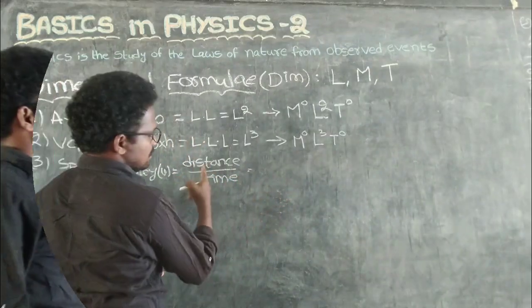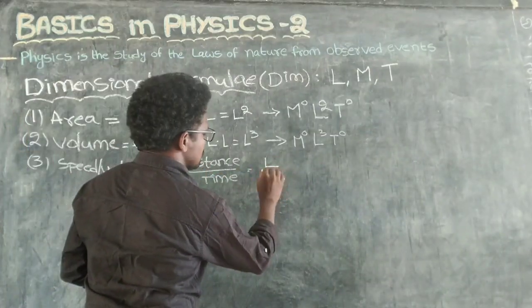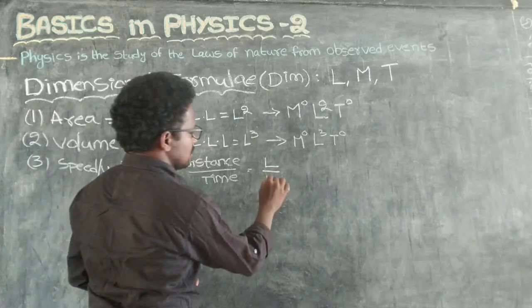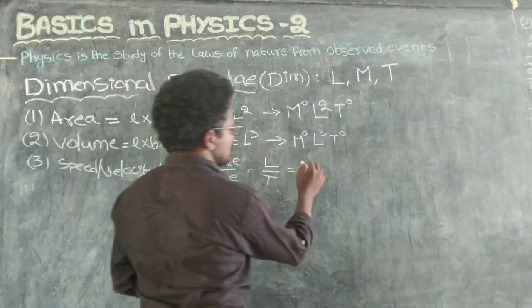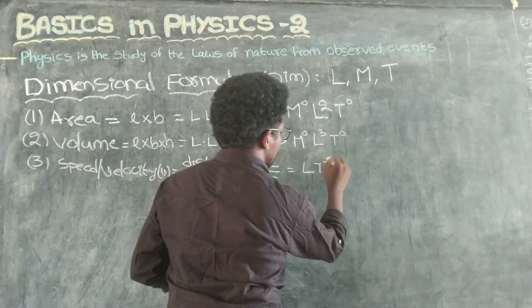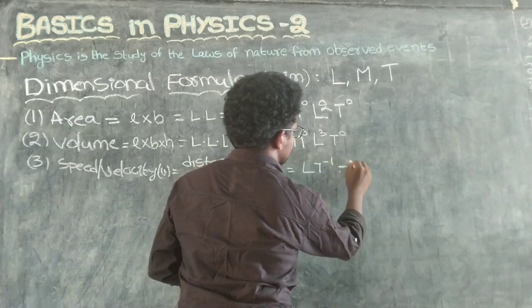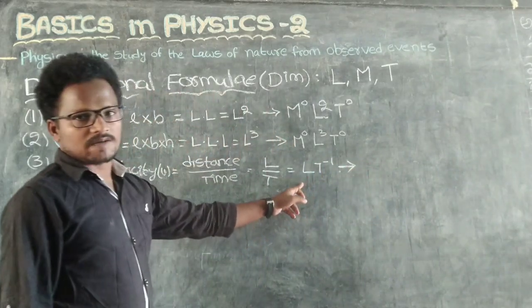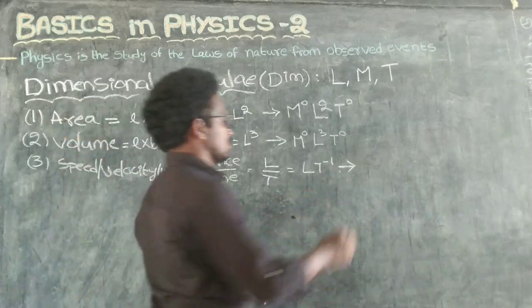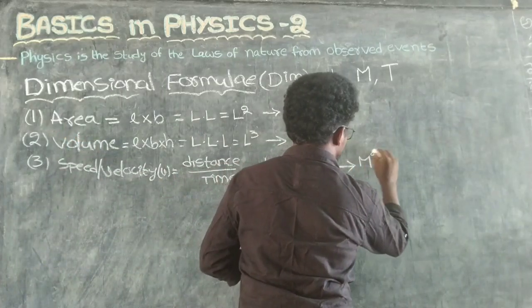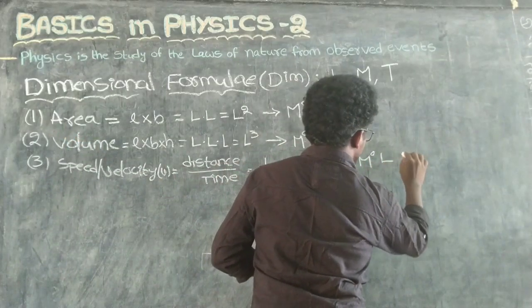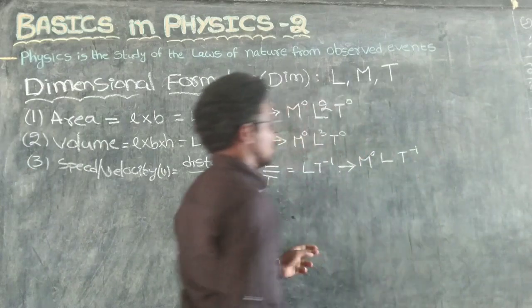Distance means length, right? And time is T. Here T comes to the numerator as T power minus 1. There is no mass, but length is there and time is there. So mass 0, length L, time T power minus 1.